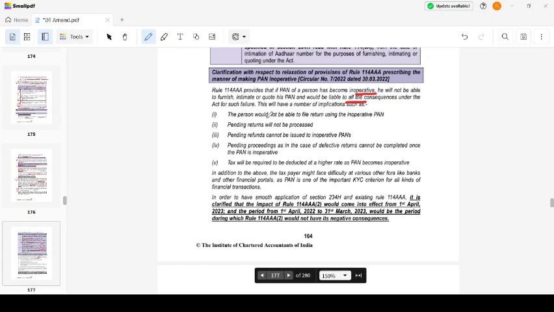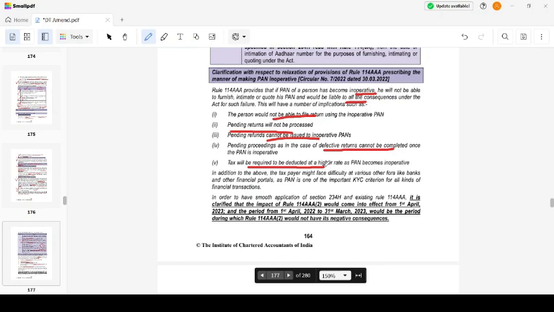The person would not be able to file his return. Pending returns will not be processed. Refund cannot be issued. Pending proceedings in the case of defective returns cannot be completed. Tax will be required to be deducted at the higher rate, as PAN is not applicable. Generally, what happens? It is deducted at 20%, right? That rate will be applicable as if he doesn't have a PAN.